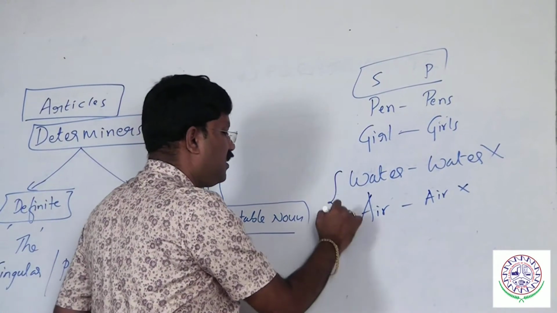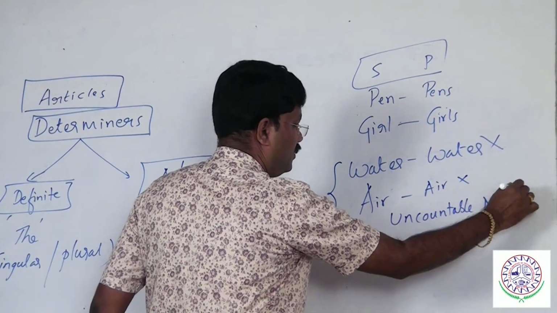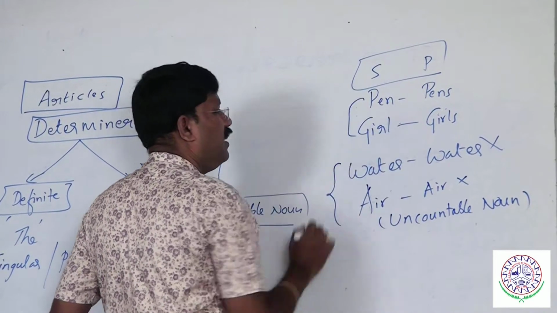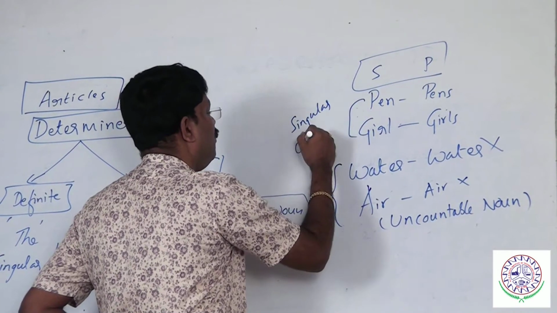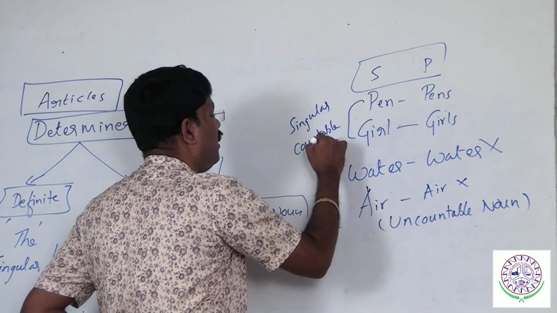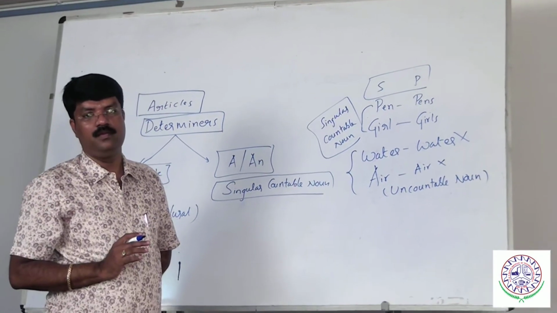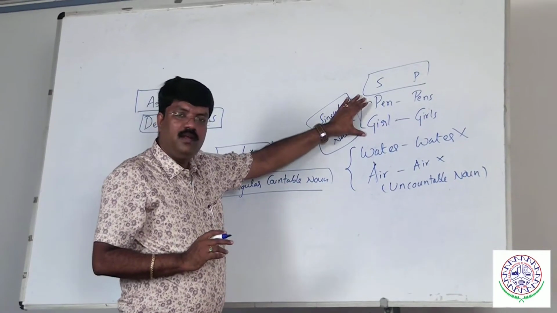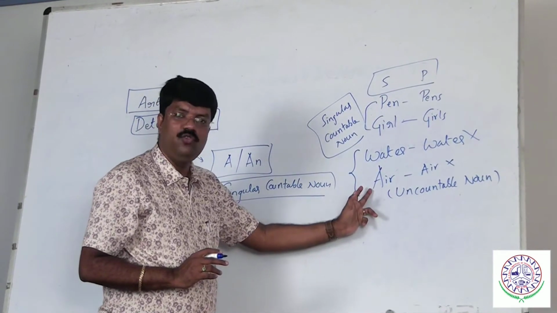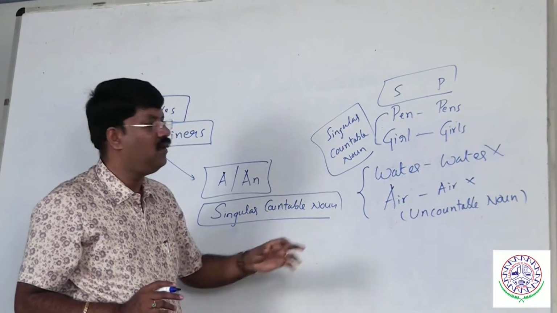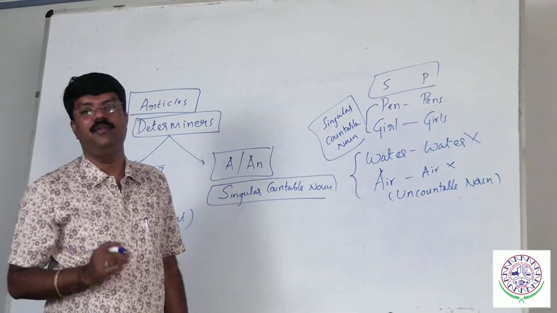So that is the reason these are called uncountable nouns, whereas pen and girl we call singular countable nouns, because they have got the plural form. Remember this part. Water and air, though they sound like singular, cannot be considered singular countable nouns because they are uncountable. We cannot count them.